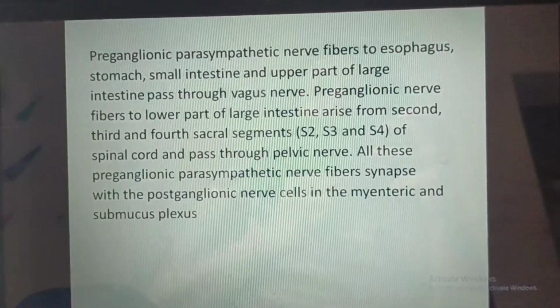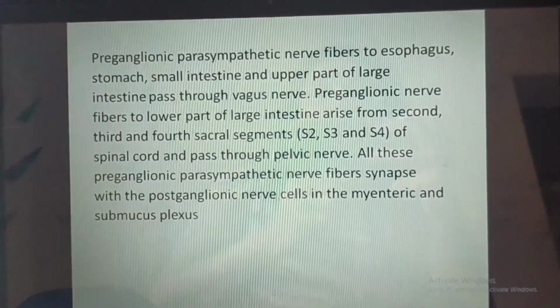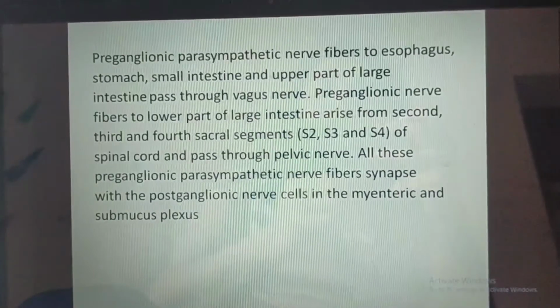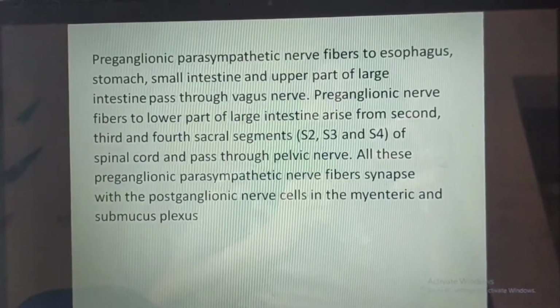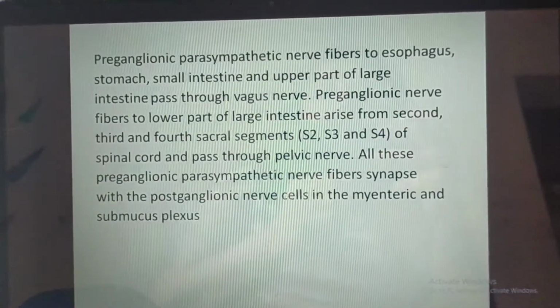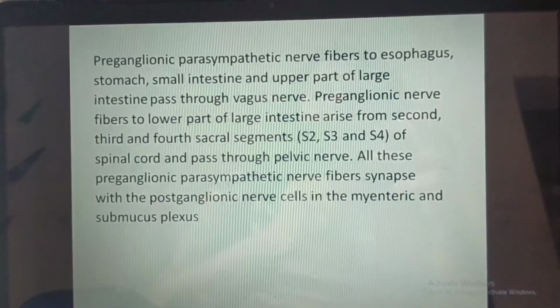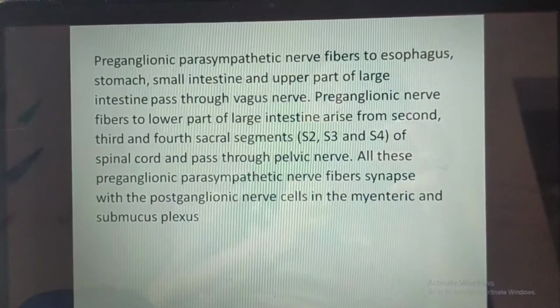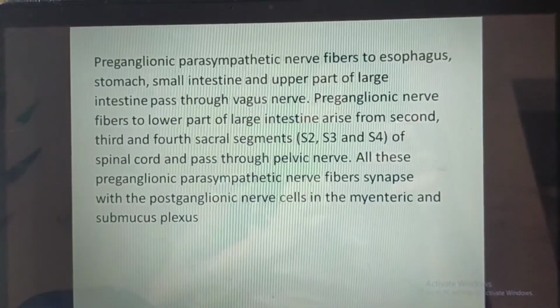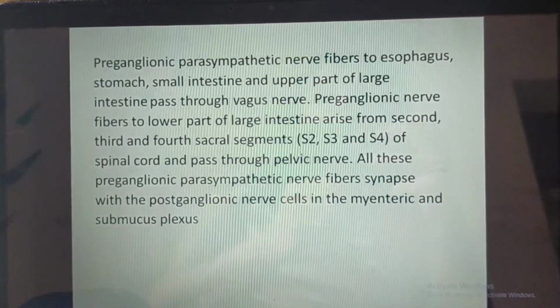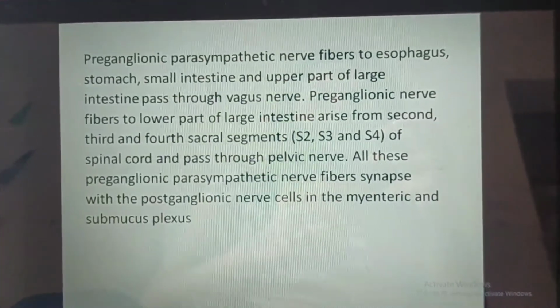Preganglionic nerve fibers to the lower part of the large intestine arise from the second, third, and fourth sacral segments, which is S2, S3, and S4 of the spinal cord, and pass through the pelvic nerve. All these preganglionic parasympathetic nerve fibers synapse with the postganglionic nerve cells in the myenteric and submucous plexus.